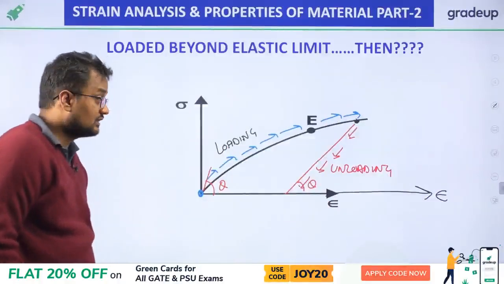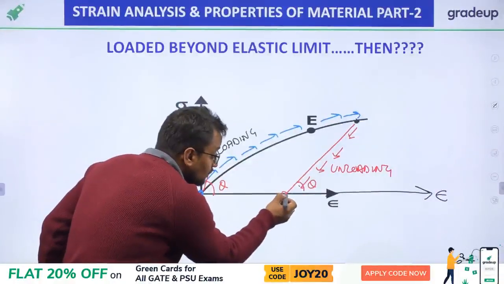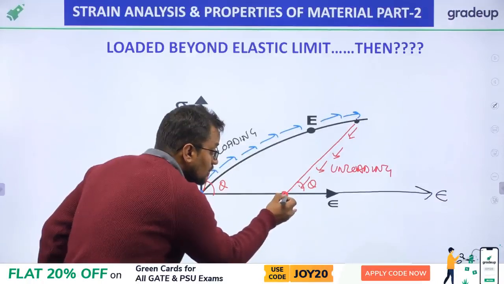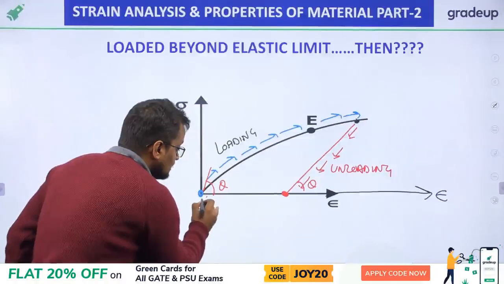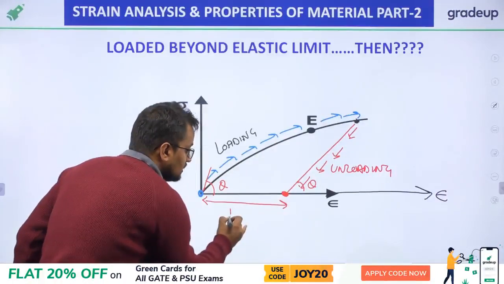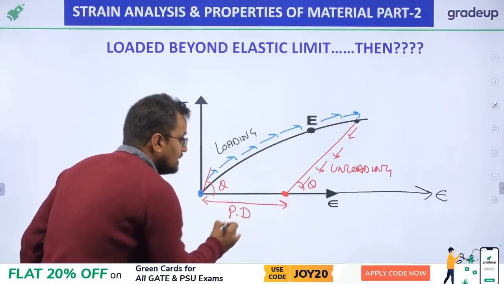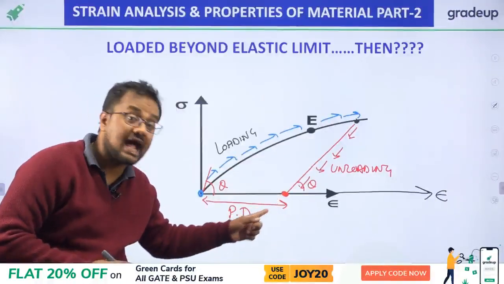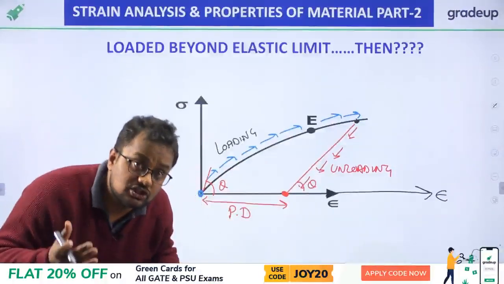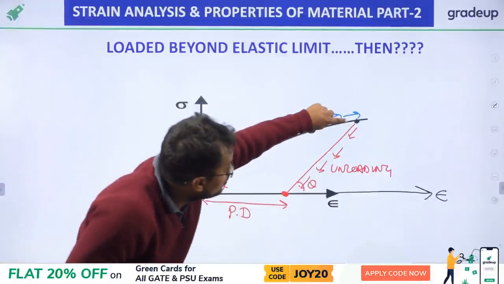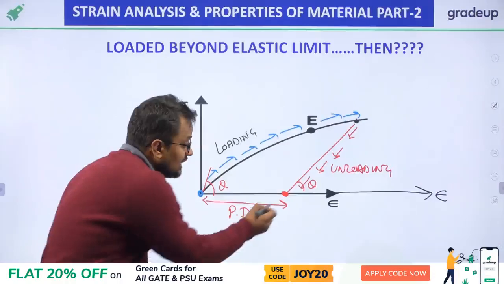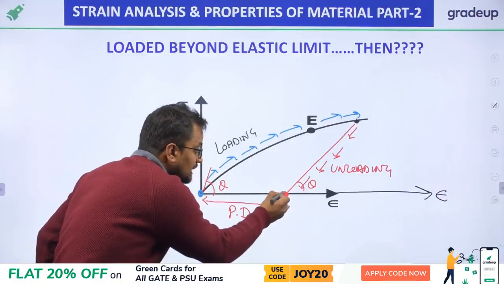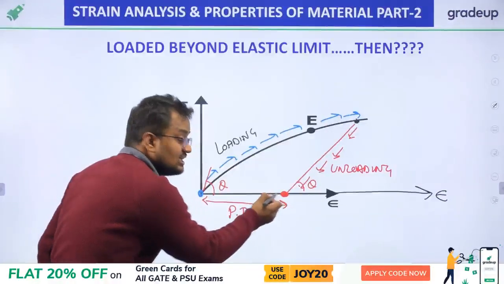This signifies that after removing the complete load, here it is zero stress, but since it is a permanent deformation, permanent set, this point shows that even without application of any load, when we unload from this point, the material comes here after removing the complete load, that is zero stress, but still there is strain.